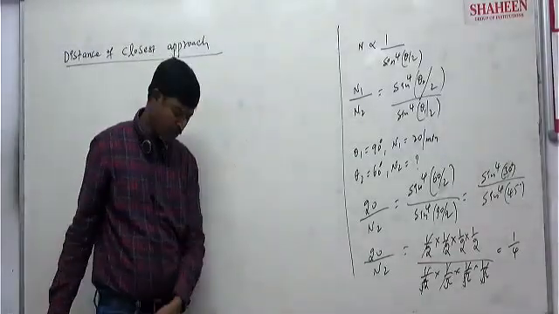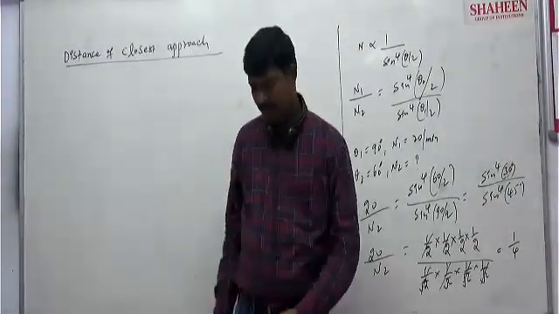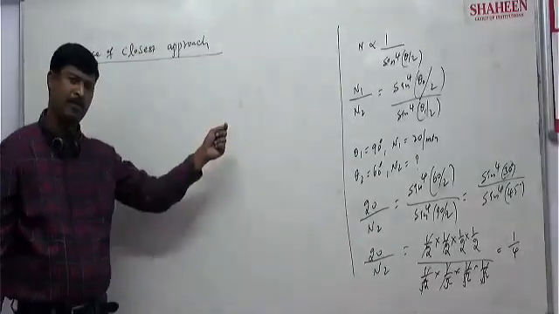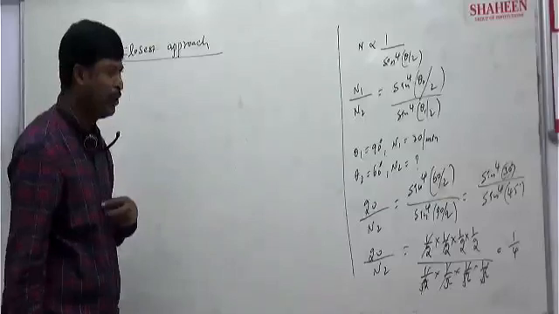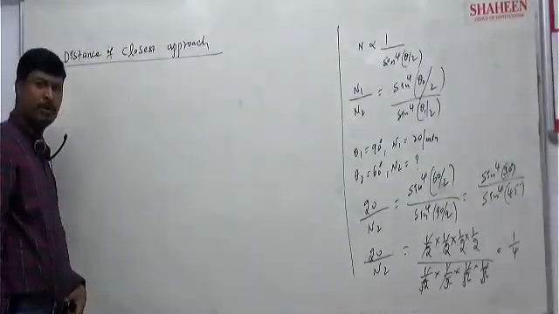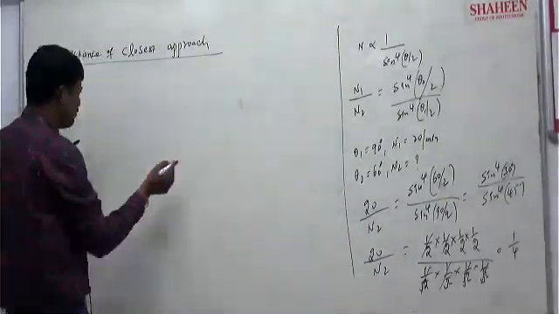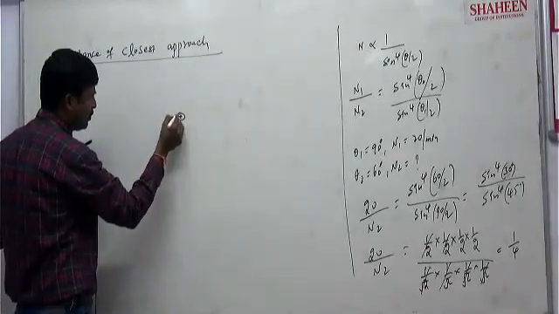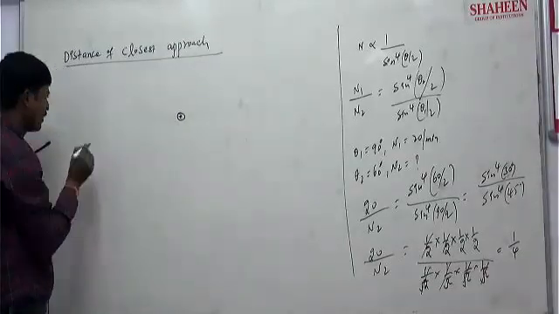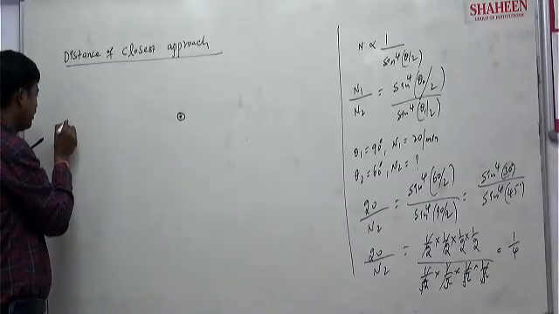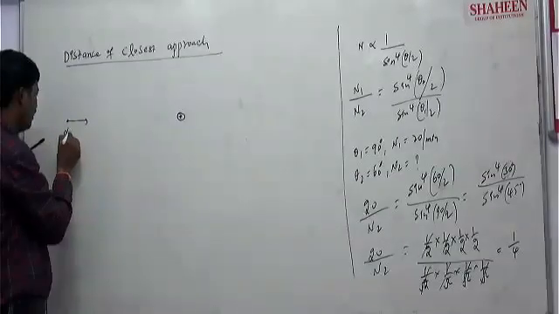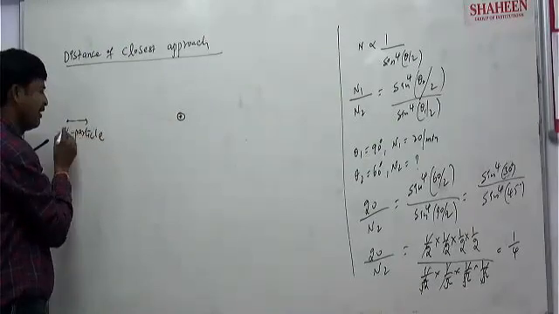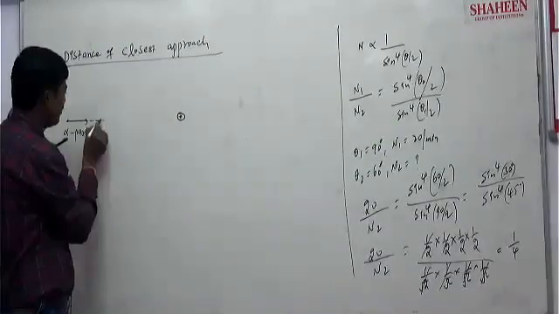What does distance of closest approach mean? Whenever a beam of alpha particles is moving towards the atom or nucleus, look carefully here. The nucleus is there with a positive charge, in a small area. One alpha particle is coming like this.